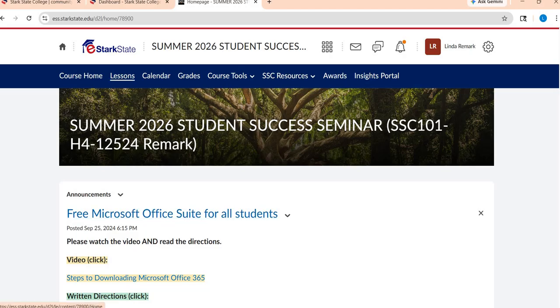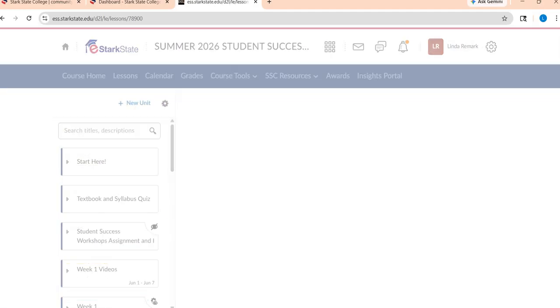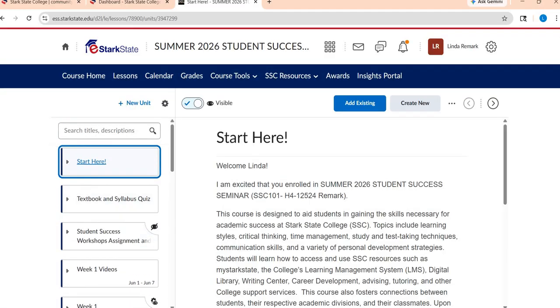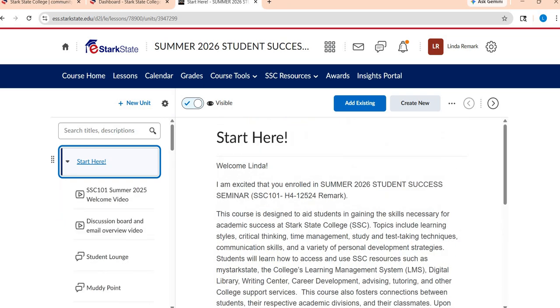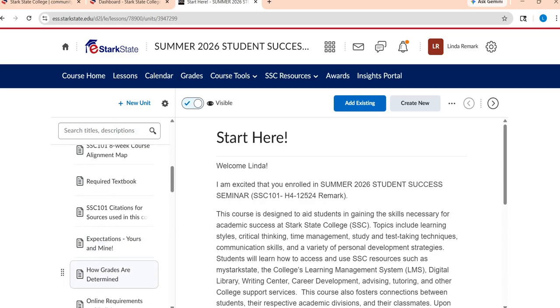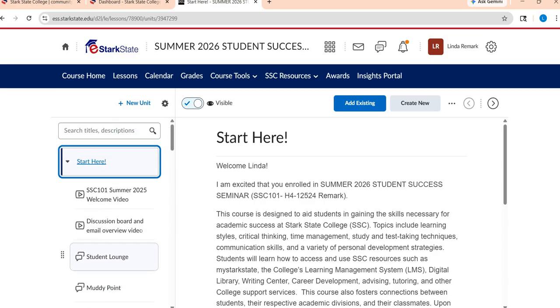We will do most of our work, and most of the time will be spent in this lessons tab right here. So you'll click in here and you can see there's different folders. There's a real quick little intro, and then when you expand the Start Here folder, you're probably going to use this information in the first week or two, and then it'll start to be needed less and less.